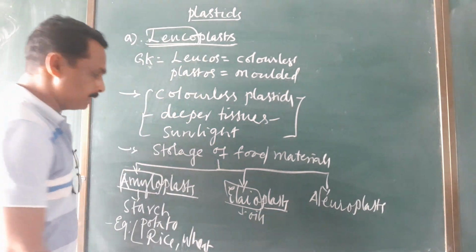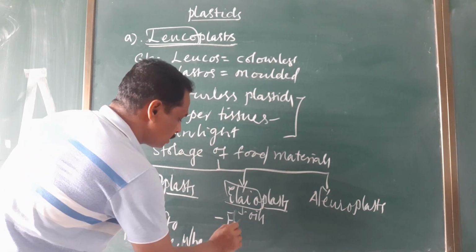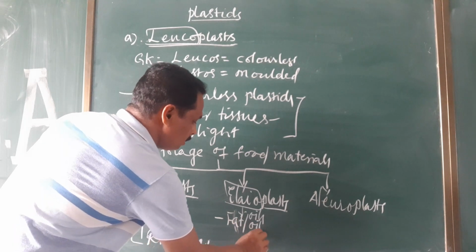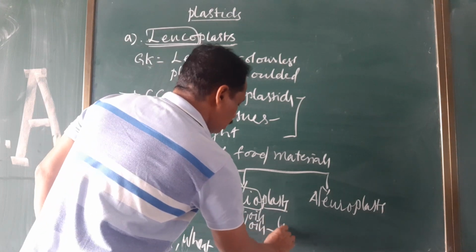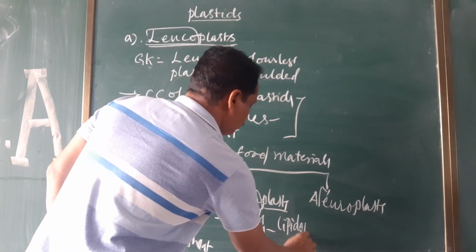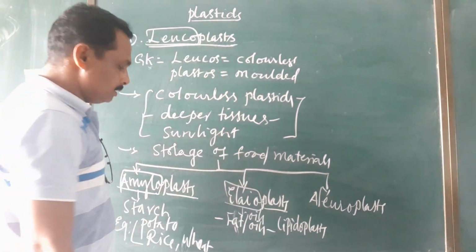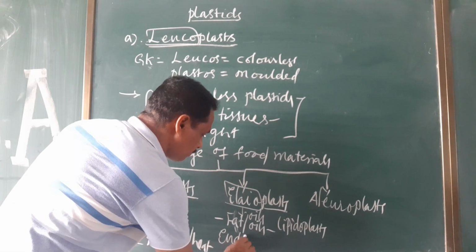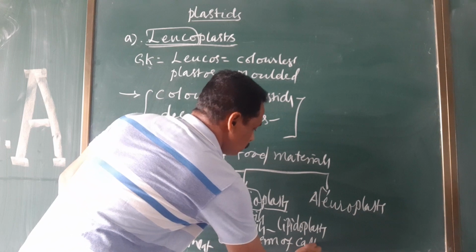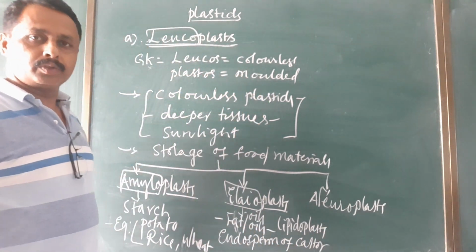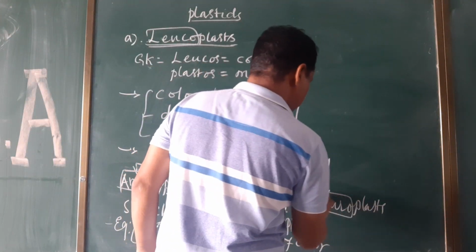Elaio means oils or fats. These are concerned with storage of fat or oils. That's why these elaioplasts are otherwise called lipidoplast, because they are concerned with storage of lipids. These are seen in the endosperm of castor.